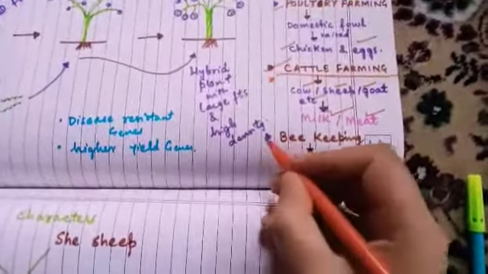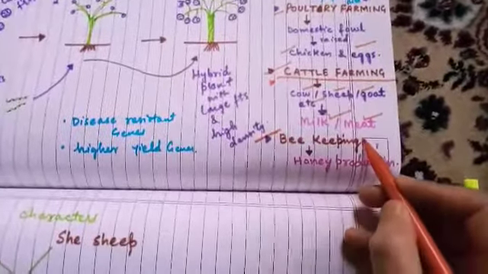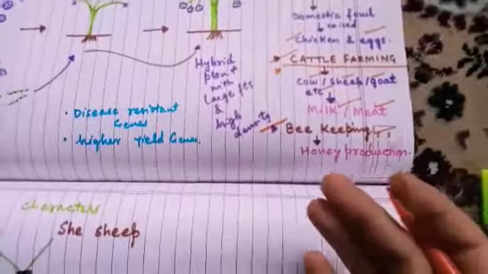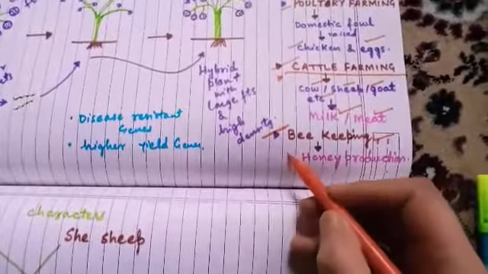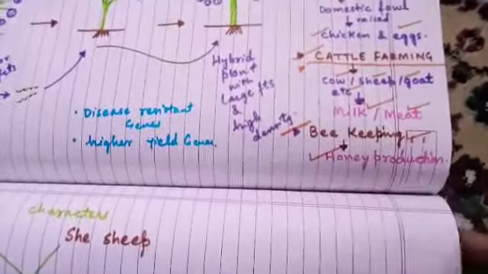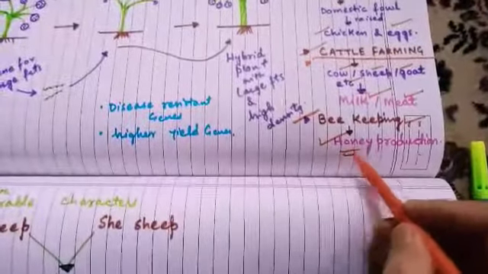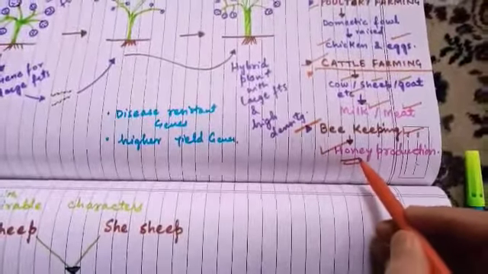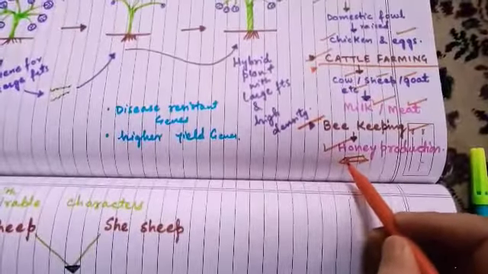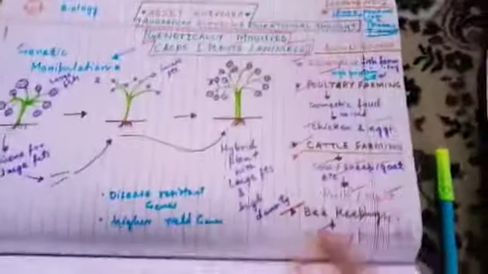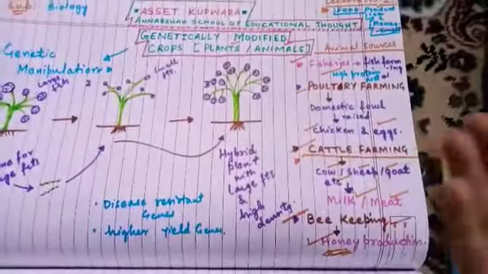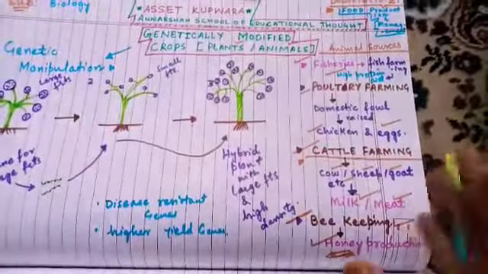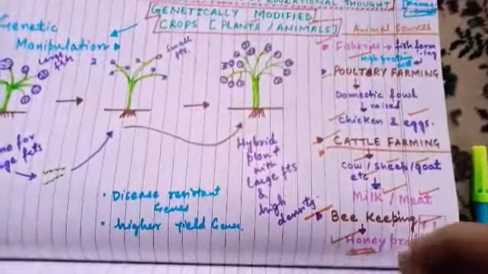And the next is beekeeping, the apiculture. Bees are cultured on a large scale to produce honey on a large scale. And honey, you all know, has a higher nutritious value. Almost all vitamins and minerals are present in honey. So this was a glimpse of why there is a need for farming and culturing: one reason is to increase their food value.